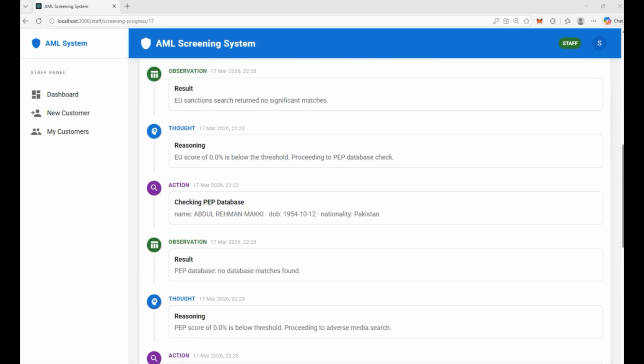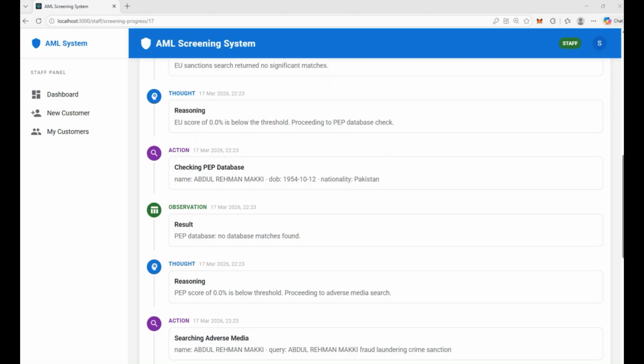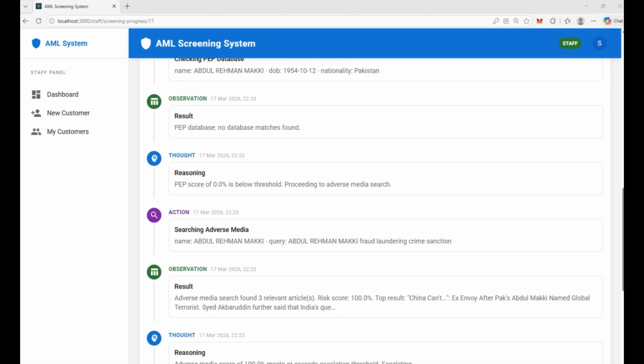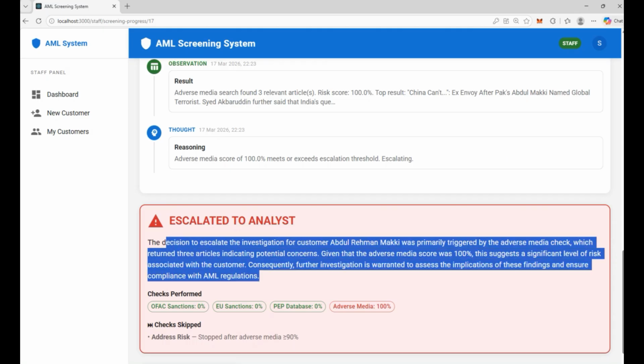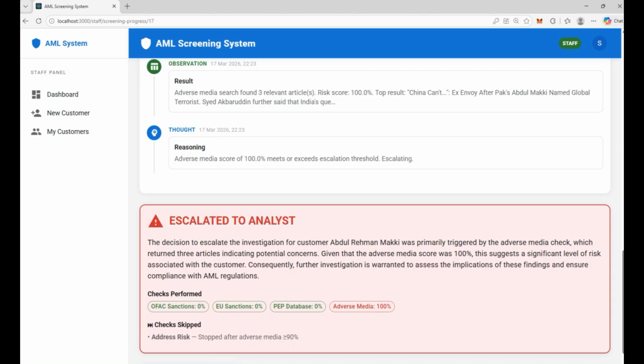They can also be satisfied that you have done proper due diligence and the conclusion is properly written, not like a generic remark which is usually copy pasted or not properly explained. And since there is no manual intervention, this process is very fast.